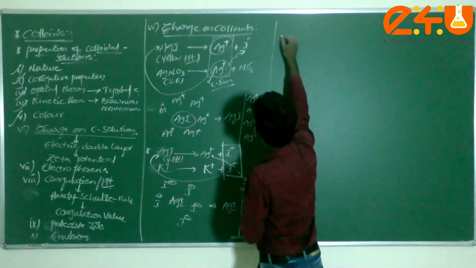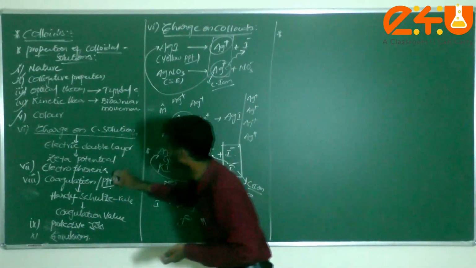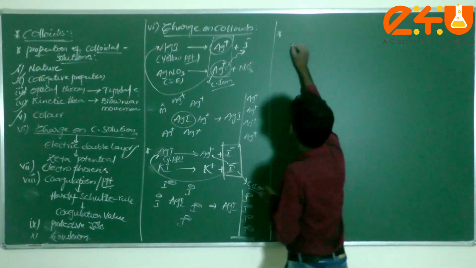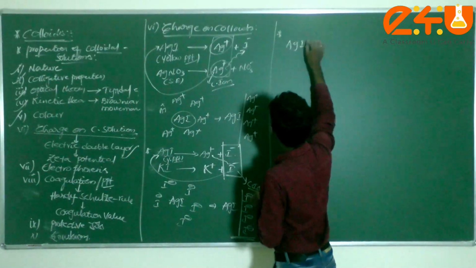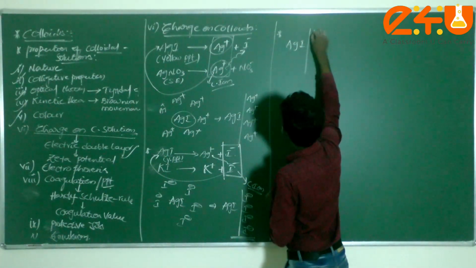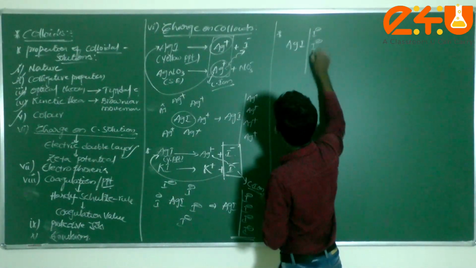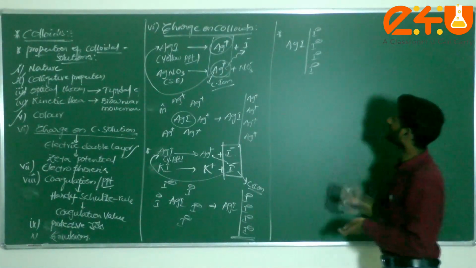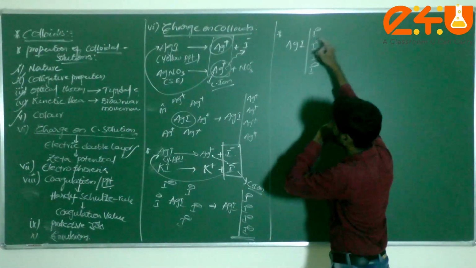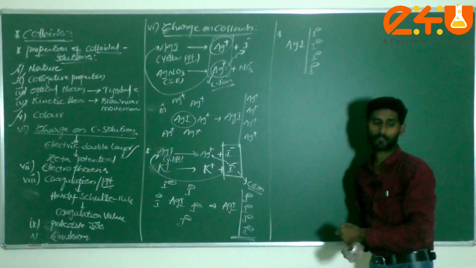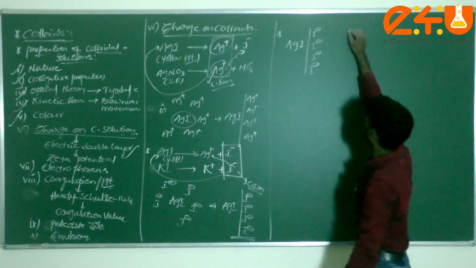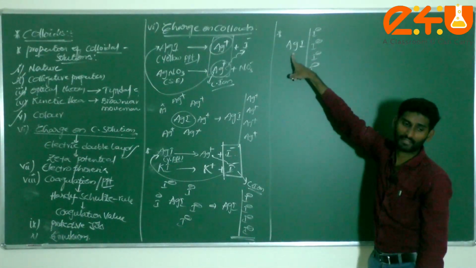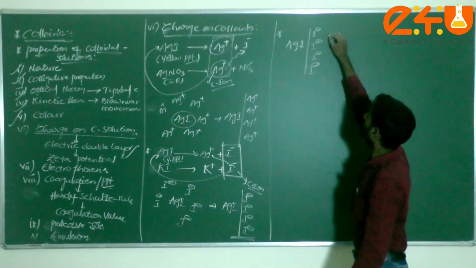This is about charge. Now, from here, what we are going to discuss is two terms. One is the electric double layer. Consider AgI absorbing I minus. Am I correct or not? Now, first of all, what is meant by electric double layer? The charge which developed on these colloidal particles slowly attracts